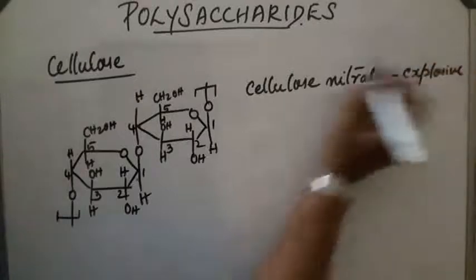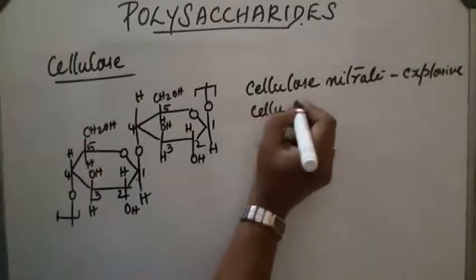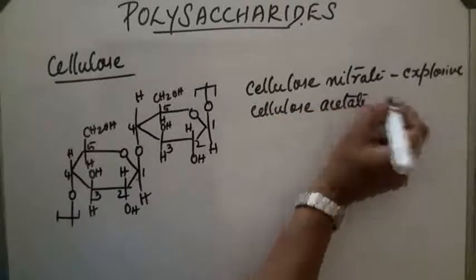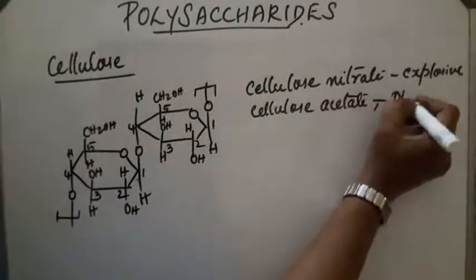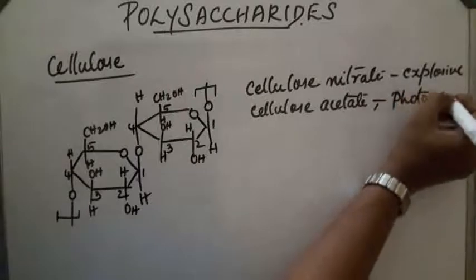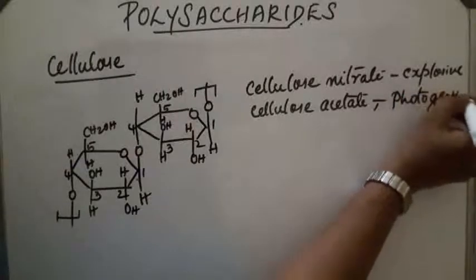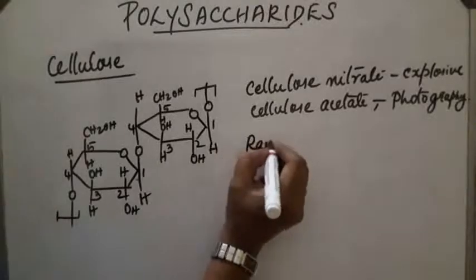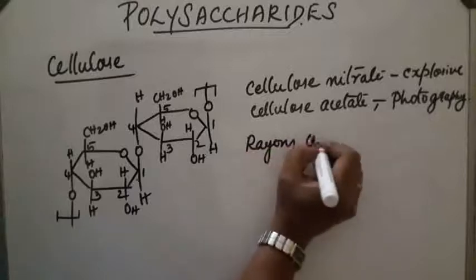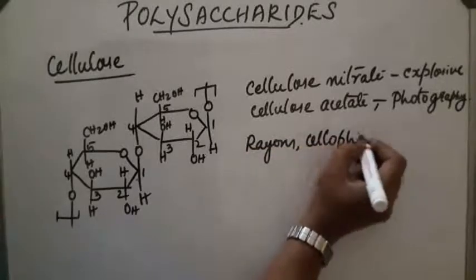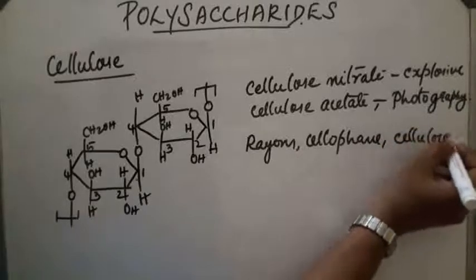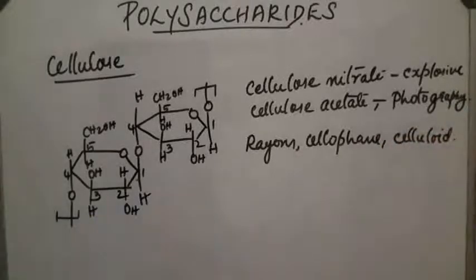Another compound obtained is cellulose acetate, which is used in photography, varnishes, etc. It can also produce useful products like rayons, cellophane, celluloid, etc. These are the important uses of cellulose.